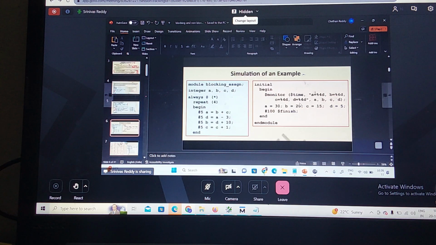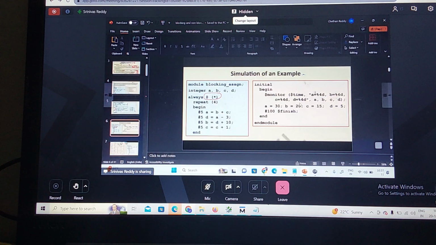Event variables like A, B, C, D. Now I repeat how many times? 4 times. Now what statements I am writing inside this always block is blocking statement. What is the blocking statement? Equal to operand. At #5, A is equal to B plus C. At #5, D is equal to A minus 3. At #5, B is equal to D plus 10. At #5, C is equal to C plus 1. So for this we are writing the stimulus block.